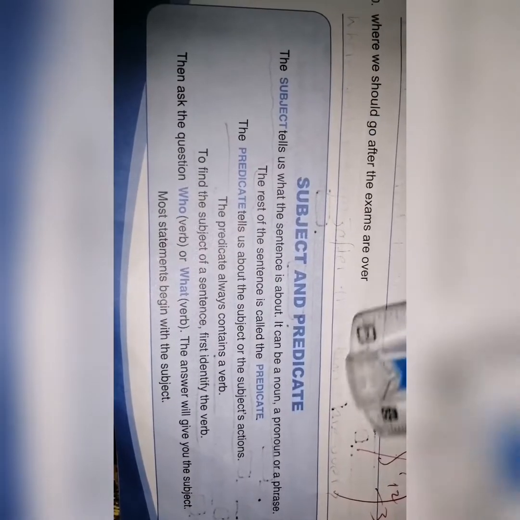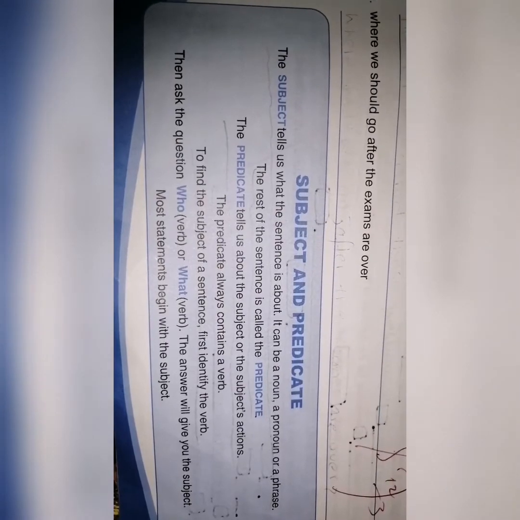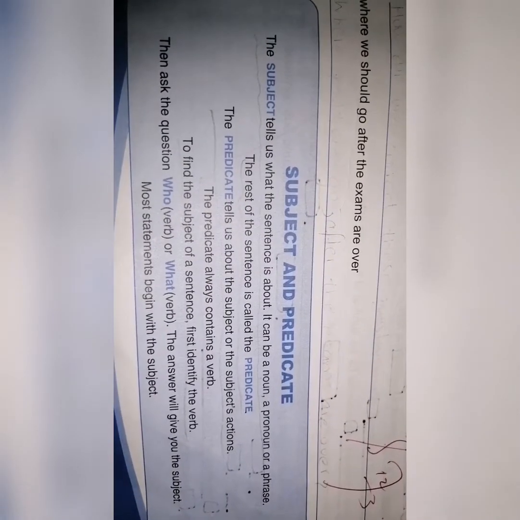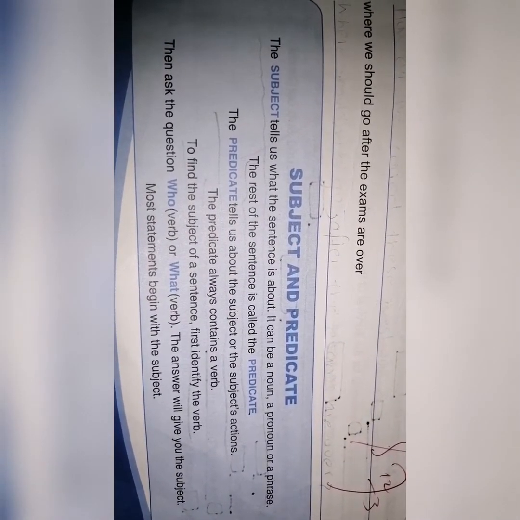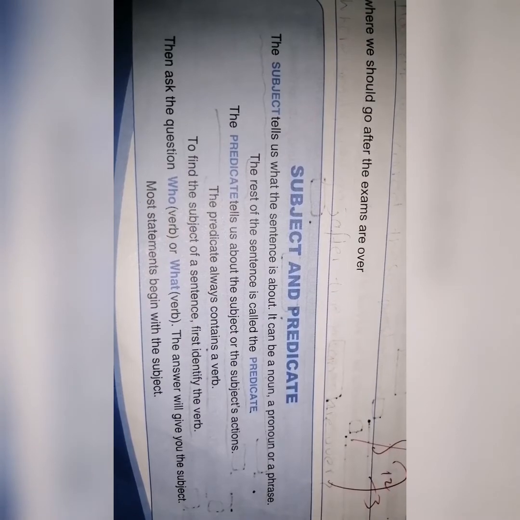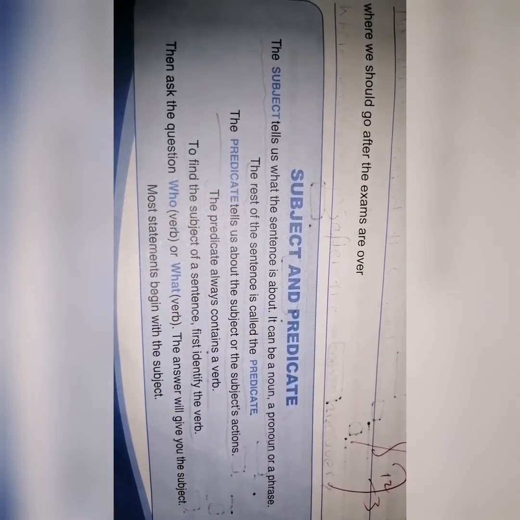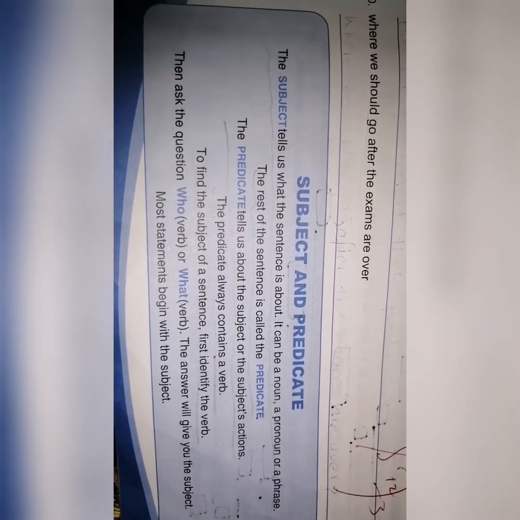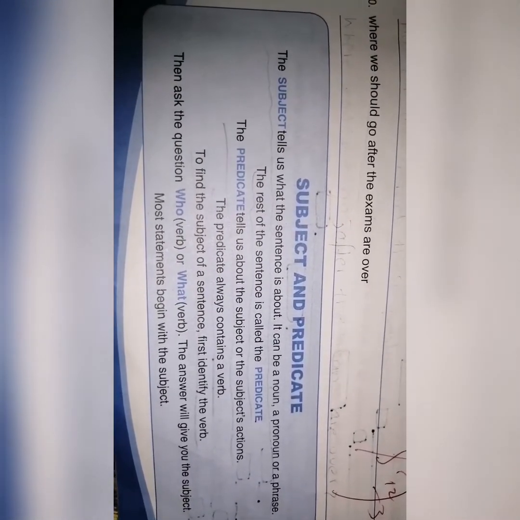Next is subject and predicate. What is subject and what is predicate? The subject tells us what the sentence is about. It can be a noun, a pronoun, or a phrase. The rest of the sentence is called predicate. The predicate tells us about the subject or the subject's actions. The predicate always contains a verb.